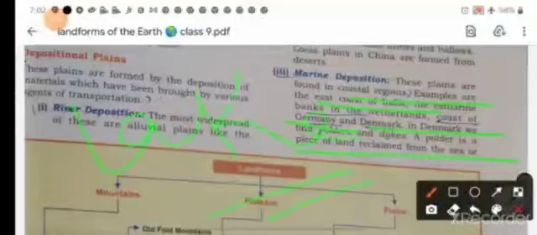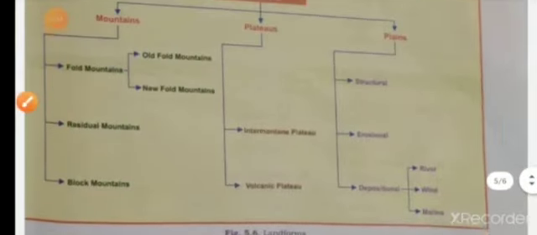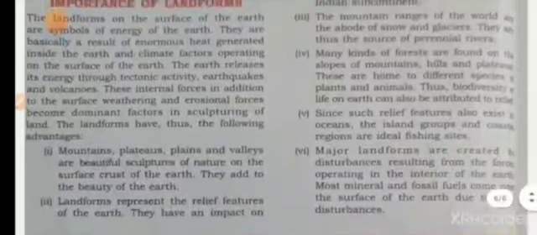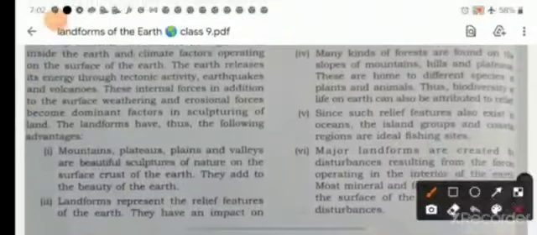Now, what is the importance of the landform? There are many importances of the landform. Now I am going to tell you what they are. The landforms on the surface of the earth are symbols of the energy of the earth.